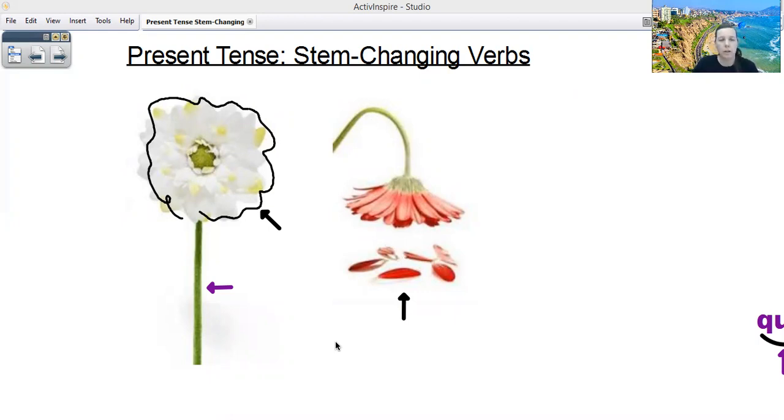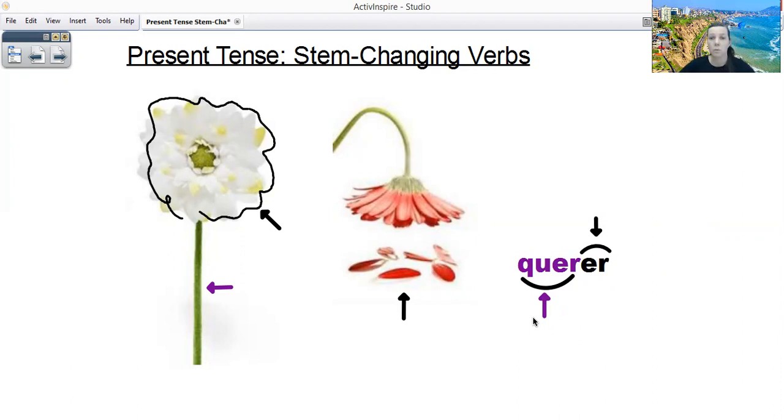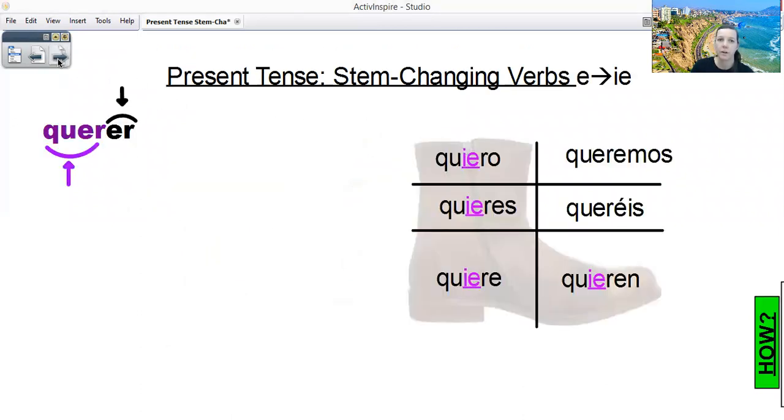Well, think about a verb. A verb in Spanish is made of two parts, remember? You have the stem, and then you have the ending, the blossom, right? These are blossoms, petals, whatever, and they fall off. Here, if we look at this example, here is the actual word in Spanish, querer means to want, and the purple, you can see the purple, Q-U-E-R is the stem. Notice the color purple is the same as the stem. And then ER is your ending.